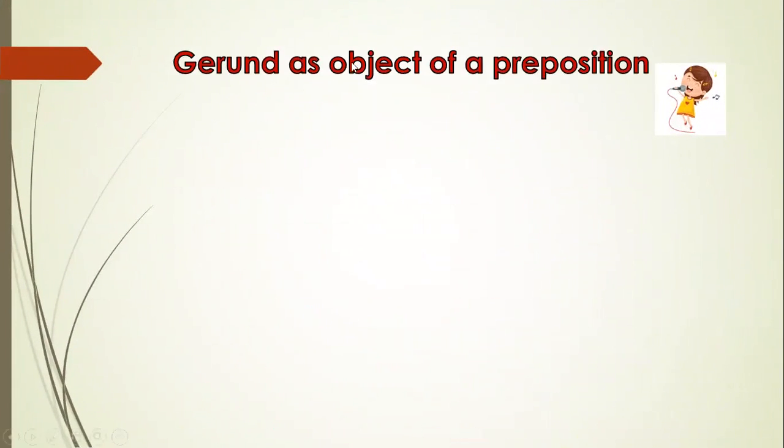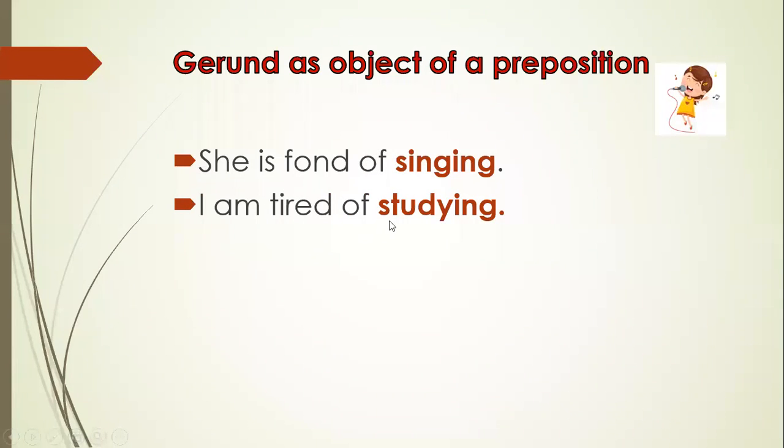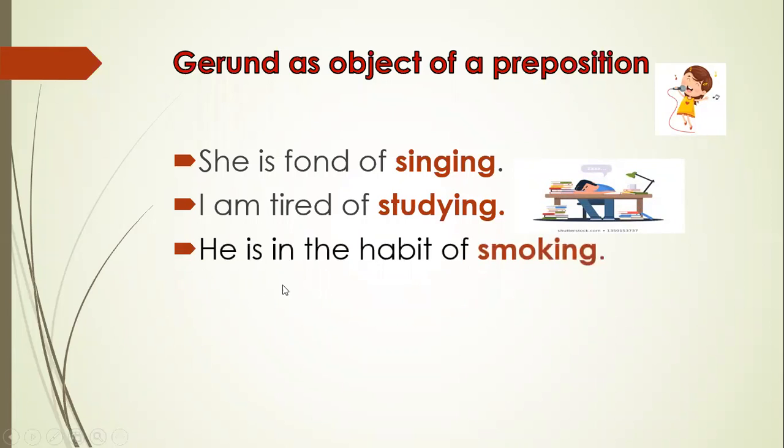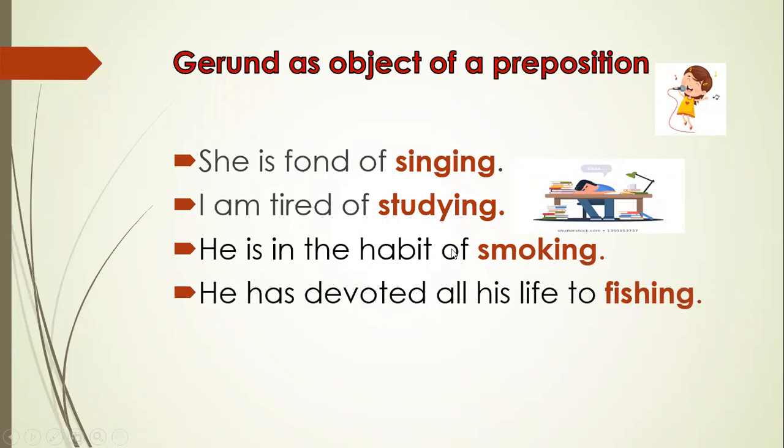Now we use gerund as object of a preposition. She is fond of singing. Here, singing is used as object of the preposition of. I am tired of studying. Here, studying is used as object of the preposition of. He is in the habit of smoking. Smoking is used as object of the preposition of. He has devoted all his life to fishing. In this sentence, fishing is used as object of the preposition to.